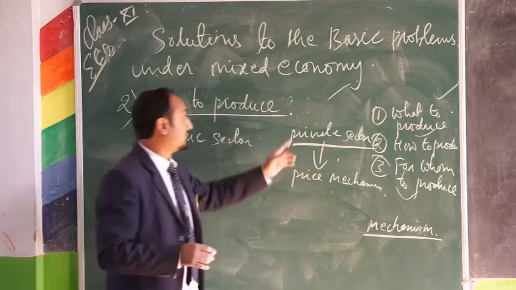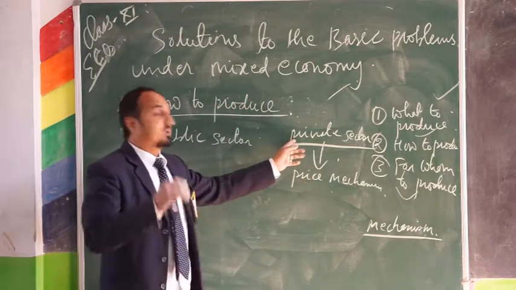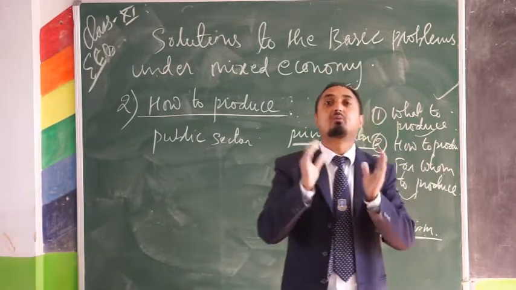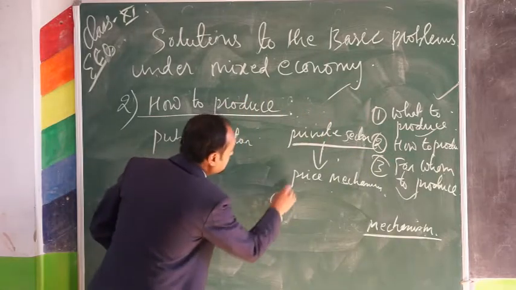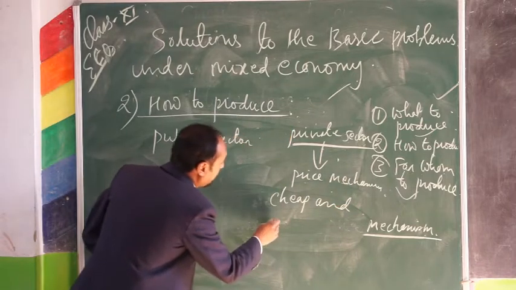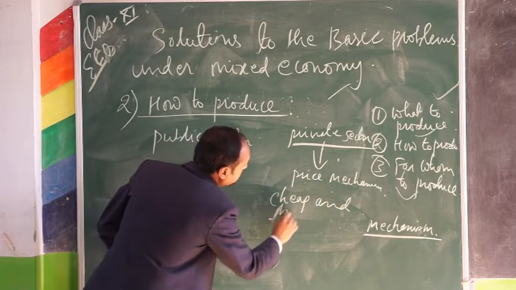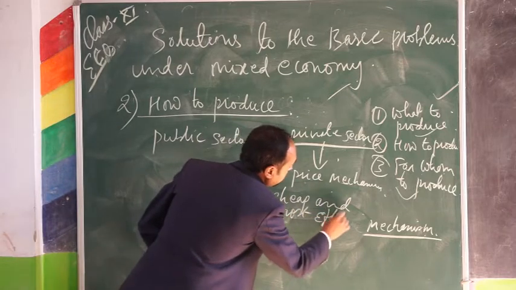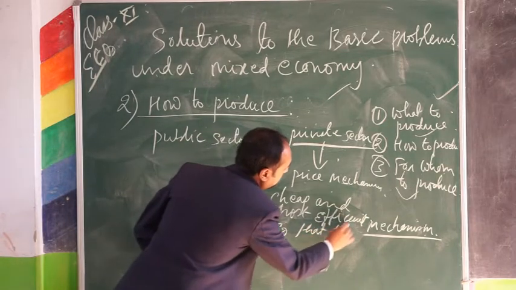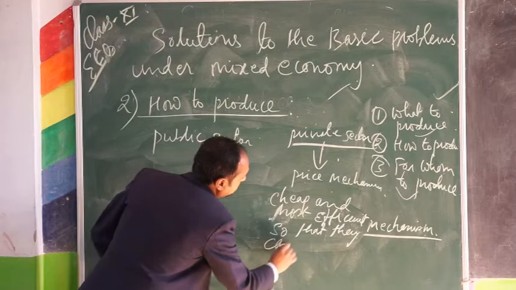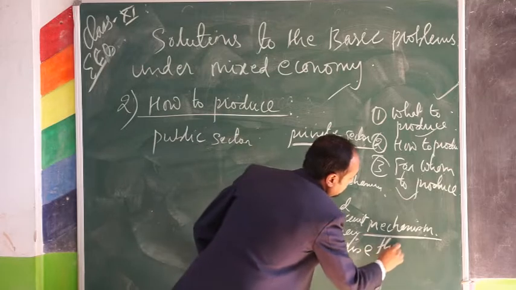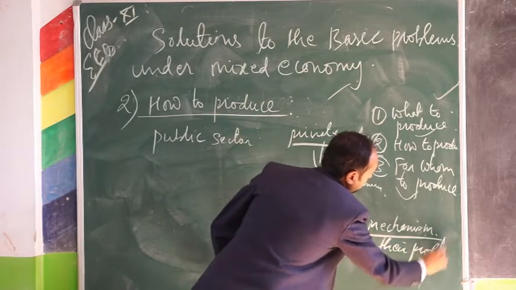So in the private sector of mixed economy, the techniques or methods of production will be chosen in such a way that they are cheap and most efficient, so that they can maximize their profit.